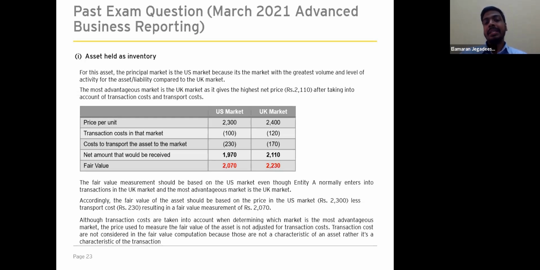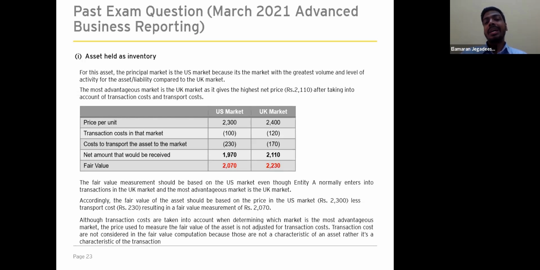Since the US market is considered as the principal market with the highest volume of transactions, the fair value needs to be determined based on the US market. So how do we calculate the fair value? As I mentioned earlier, when determining the fair value, we should not consider the transaction cost, because transaction costs are not characteristics of the asset or liability. Those are characteristics of the transaction. So 2,300 minus transportation cost of 230 gives you the fair value of 2,070.